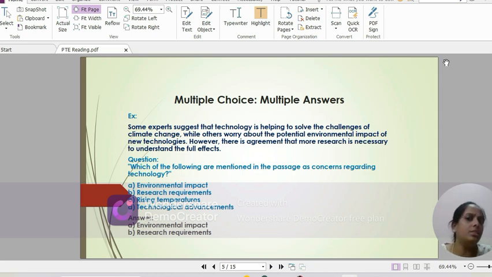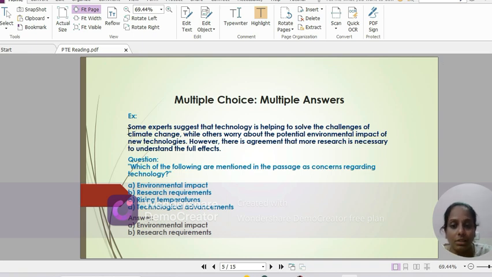So this is quite similar to the previous question type, but with one crucial difference, there could be more than one correct answer. So you'll need to carefully analyze the text and select all options that correctly respond to the questions. And please be aware, more than one answer could be correct. So always check for possible valid reasons.